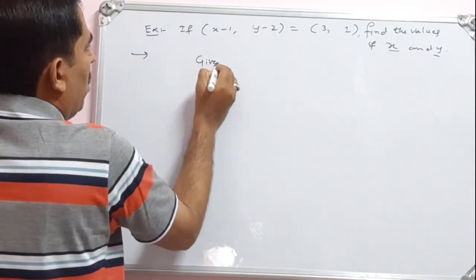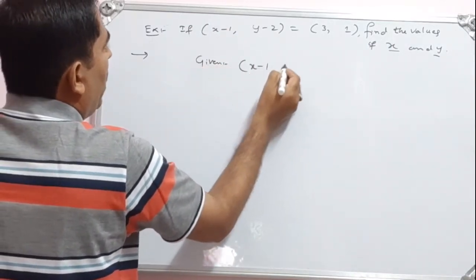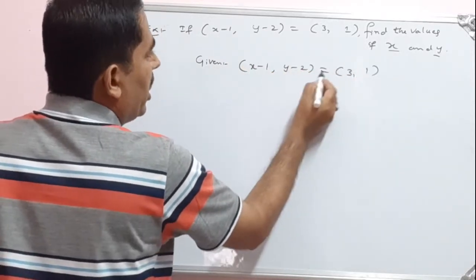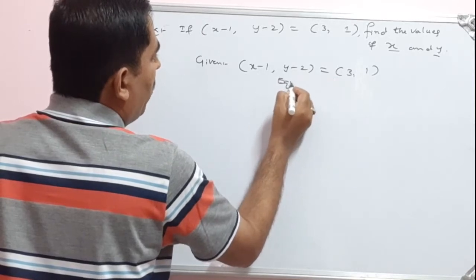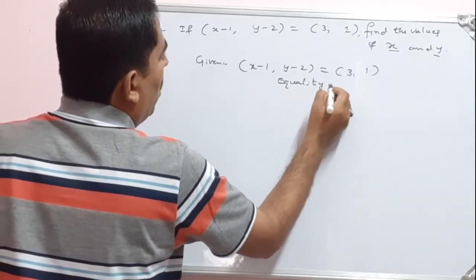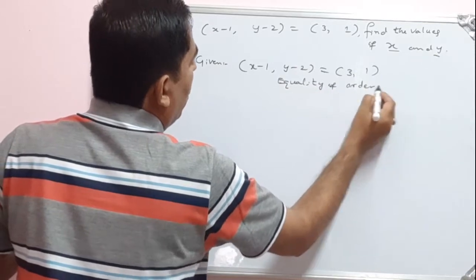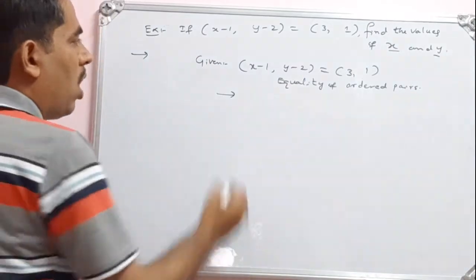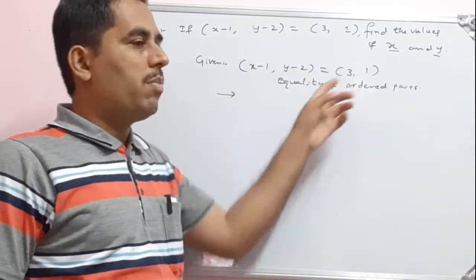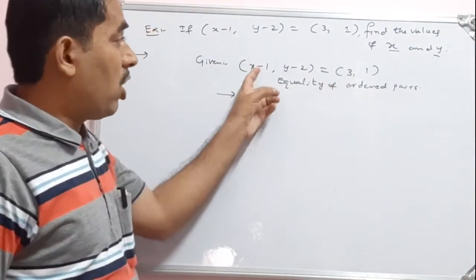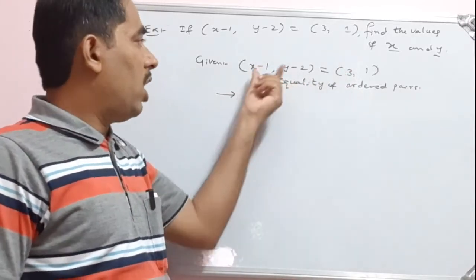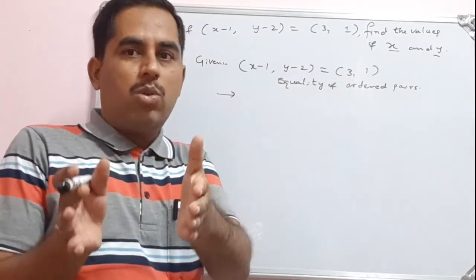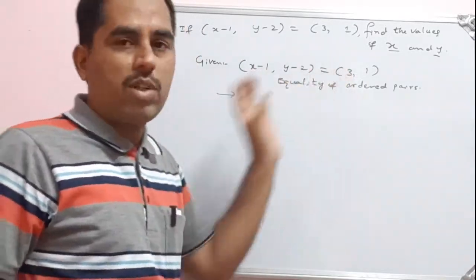So what is given here? Given x minus 1, y minus 2 is equal to 3 comma 1. See, the equal sign is there. It is equality of ordered pairs. So when we say that two ordered pairs are equal, it means the corresponding elements should be equal. Corresponding elements means on the left hand side what is the first element? x minus 1. On the right hand side what is the first element? 3. So we have to equate first element to first element.